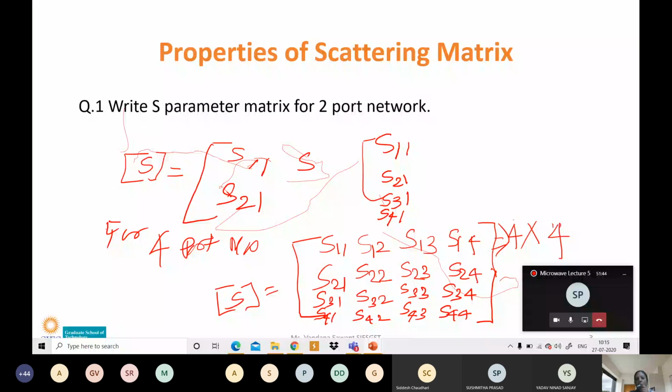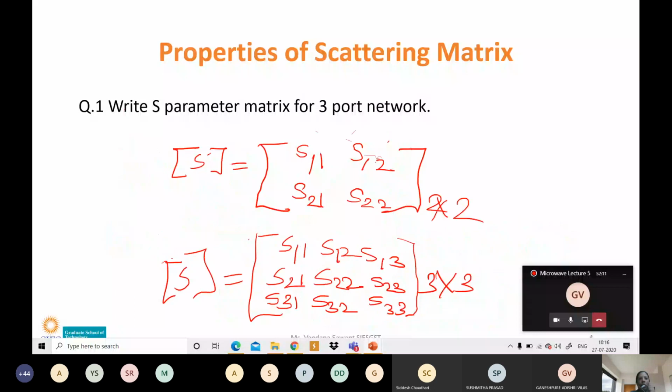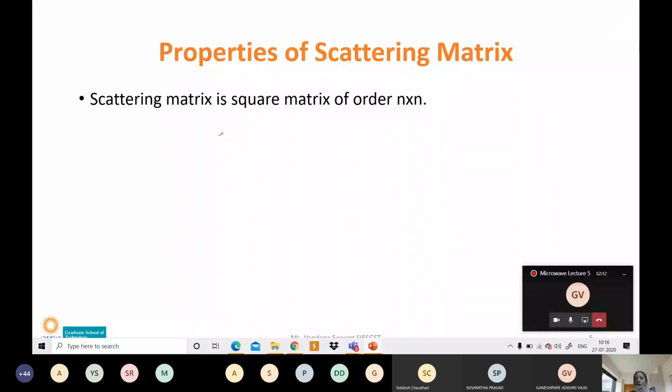If the dimension of a matrix, that is, the number of rows and number of columns, are the same or equal, then we can say that the matrix is a square matrix. So from this, we can write the first property of S matrix or S parameters like this: the scattering matrix is a square matrix of order n by n, where n is the number of ports.